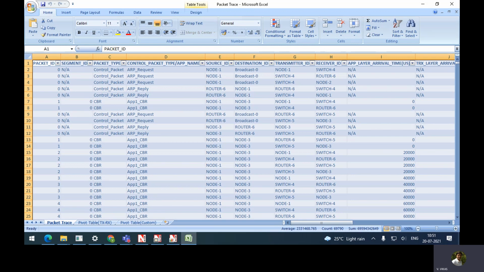After that, your application is coming. You are sending application to router. Then router is broadcasting the request to the other domain. It will be going from here to here. So you can see router 6 is broadcasting. It is going from router 6 to switch 5 to node 3. When it reaches node 3, node 3 will be sending reply, node 3 to switch 5 to router 6. And then application will be forwarded from router 6 to node 3.